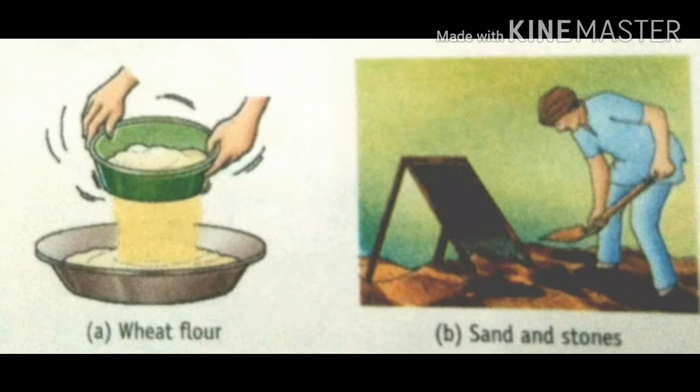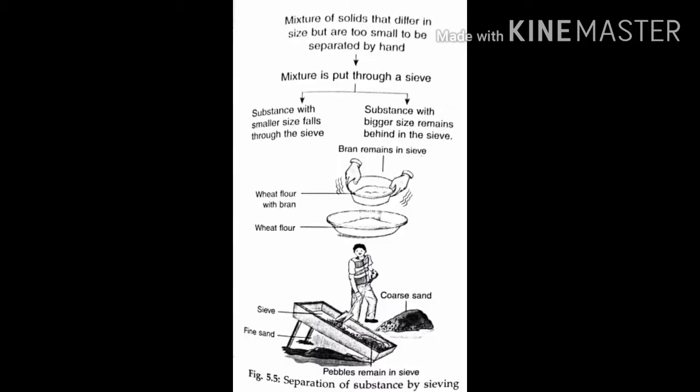Sieving is used to separate substances that cannot be picked by hands easily because they are very small in size. So we cannot separate them by our hands; that kind of mixture is separated by this sieving method.